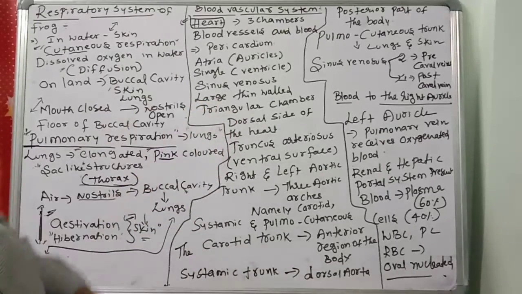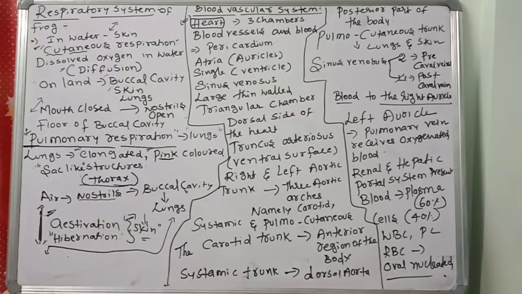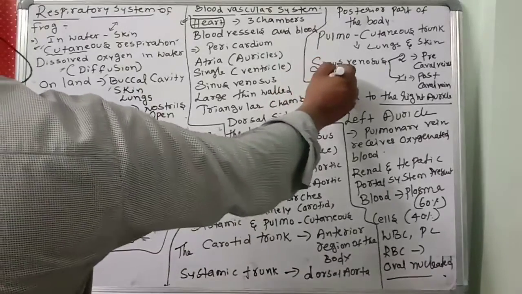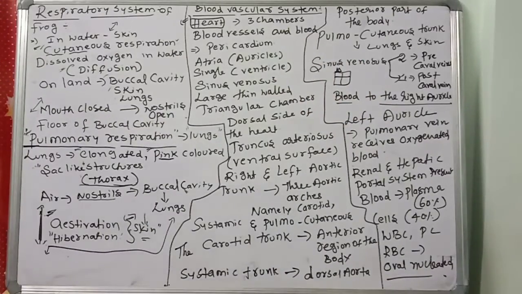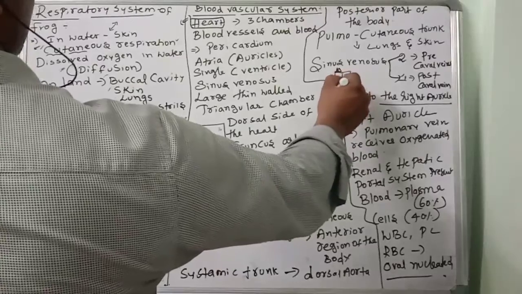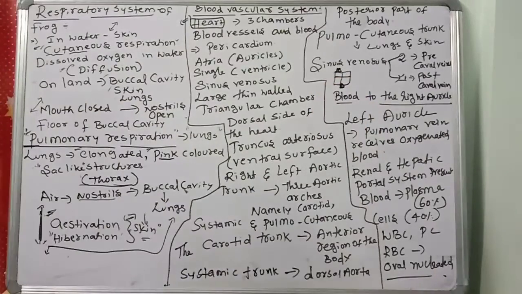Accessory chambers are there in the frog. Sinus venosus, very important word. It is a triangular structure above the right auricle, located on the dorsal side of the heart. Then truncus arteriosus, another accessory chamber, is present on the ventral surface. Sinus venosus and truncus arteriosus: one is on the dorsal side, the other on the ventral.